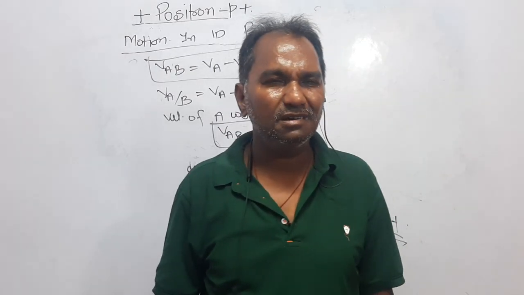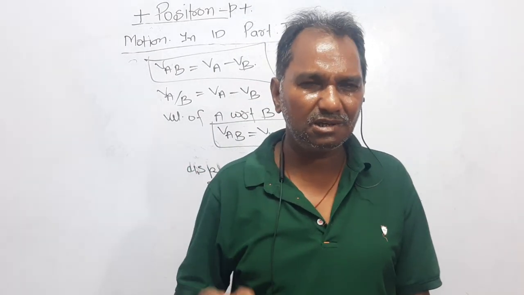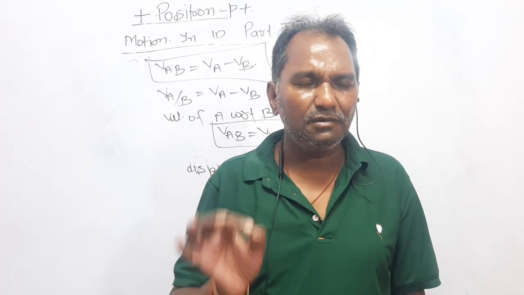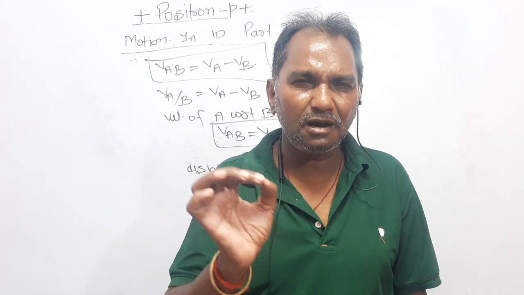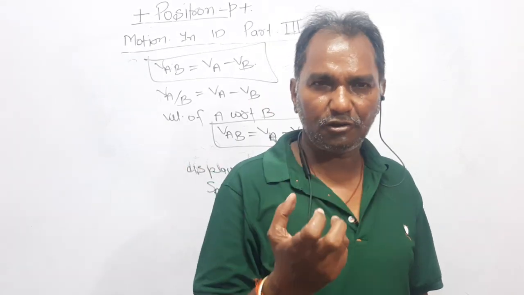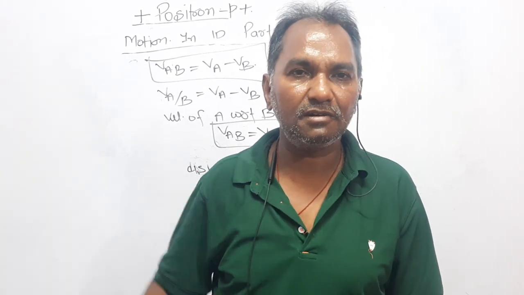What does it mean? Actually, dear students, VAB, velocity of A with respect to B, means what will be the velocity of A when B is at rest.